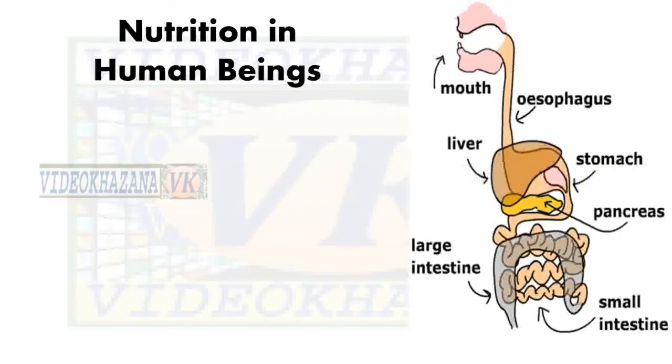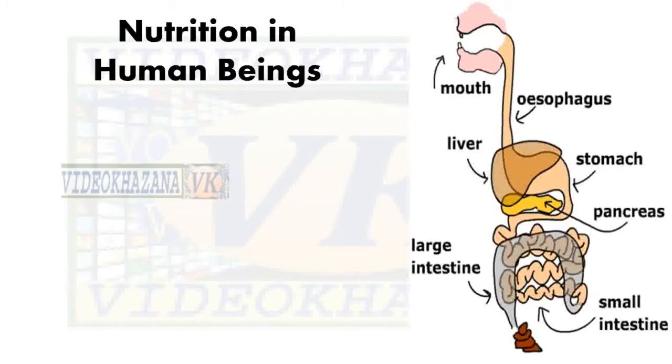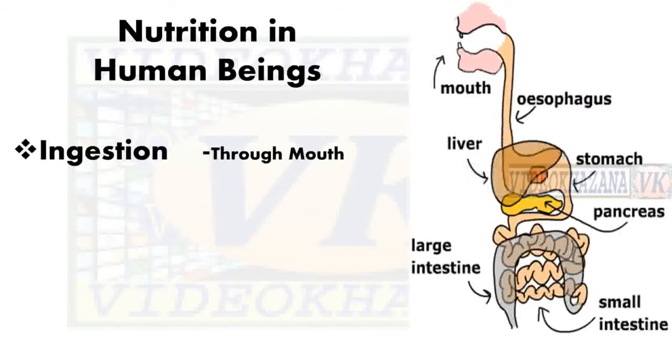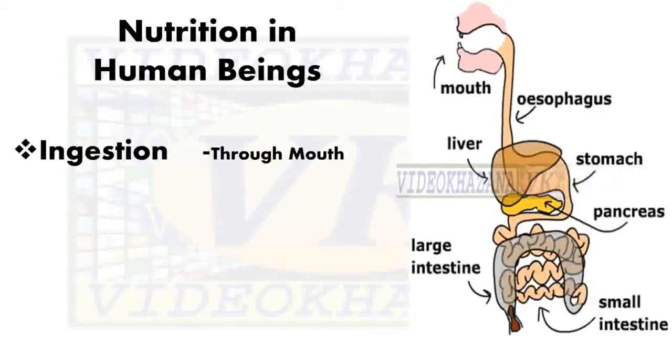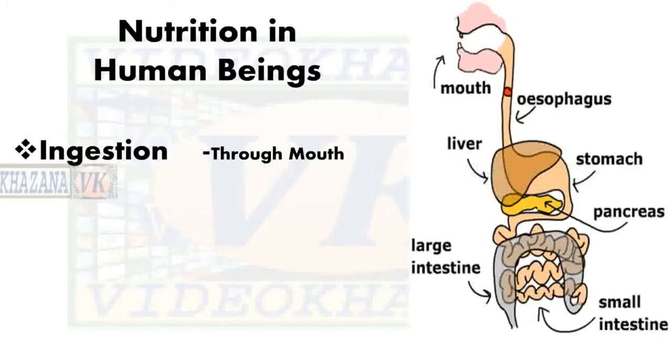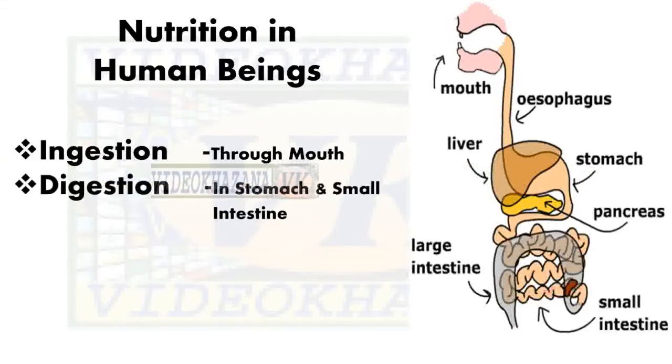Nutrition in human beings. You can see in this picture, the mouth is taking in food. It is reaching the esophagus, then stomach, to small intestine, to large intestine, and exited. So, in human beings, nutrition is holozoic nutrition.